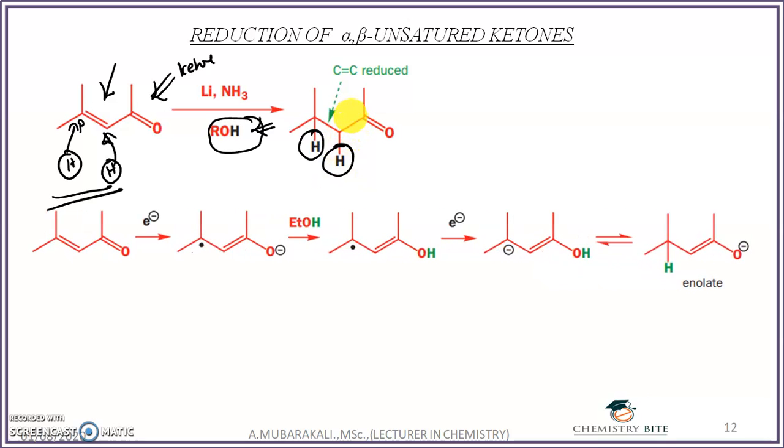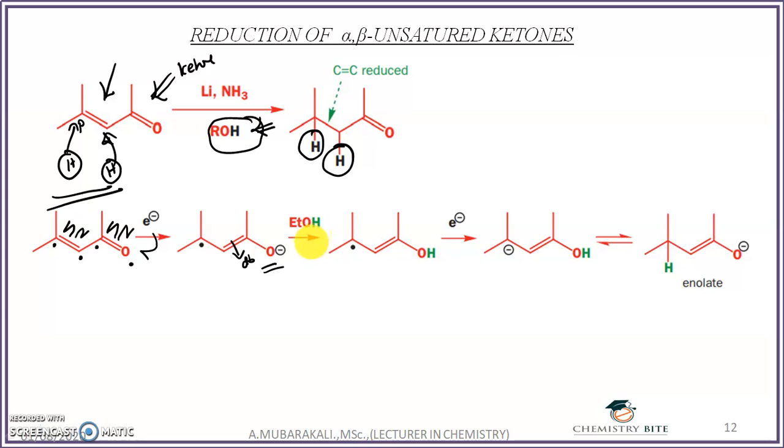So coming to the mechanism of the reaction, the first step of the reaction is the alpha beta unsaturated ketone will accept the electron from the sodium metal to form the radical anion. So you can see between carbon and the oxygen, the pi bond will participate in homolysis, and oxygen will get one electron, and this carbonyl carbon will get one electron. At the same time the pi electron, the alpha beta pi bond will again participate in homolysis. Alpha carbon will get one electron, and the beta carbon will get one electron. So now oxygen with the one radical will accept the electron from the sodium and convert into the anion, as well as the carbonyl carbon and the alpha carbon. So there is the formation of the new double bond, and on the beta carbon one free radical was generated.